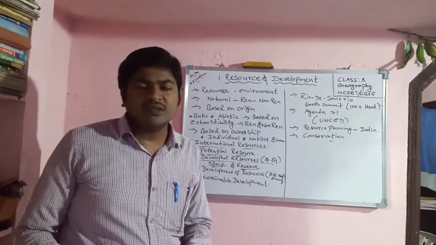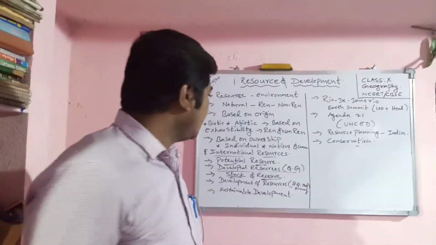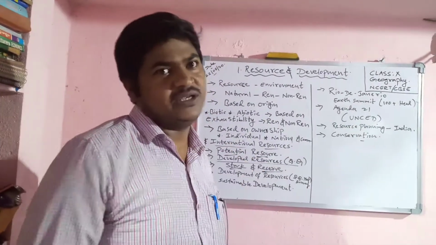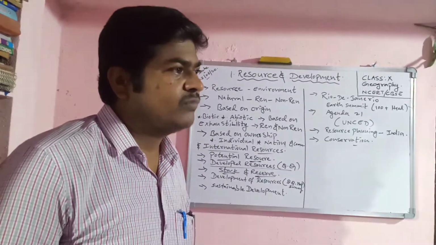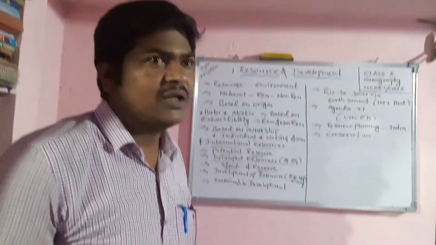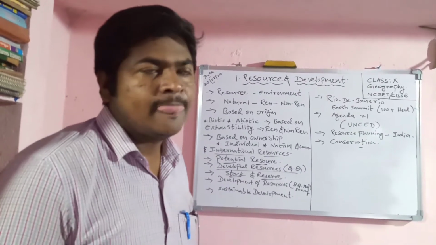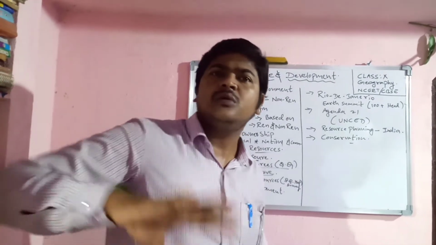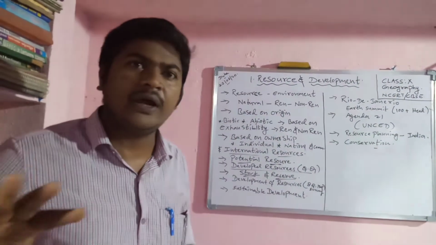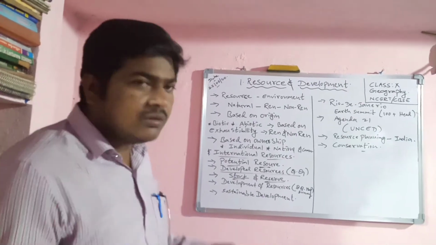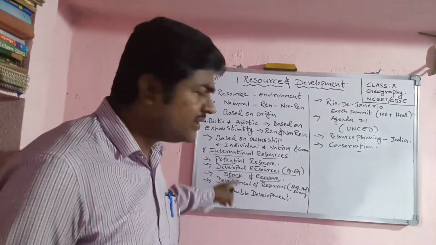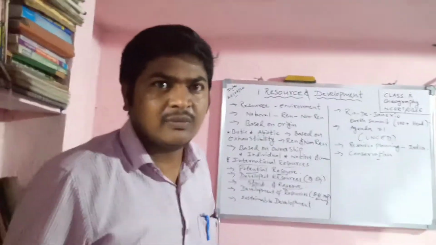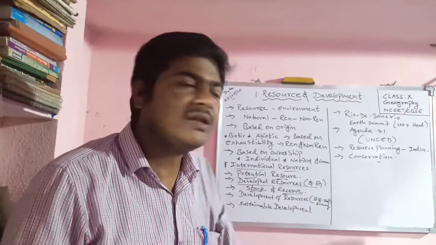Stock. What is called stock? Stock is nothing but the resource under potential. For example, river water is there in dams. We are able to produce hydroelectricity through the river water, but there is no power plant, no hydroelectricity plant. That type of resource comes under stock, which means the technology to access the resource is not available, so the resource comes under stock.